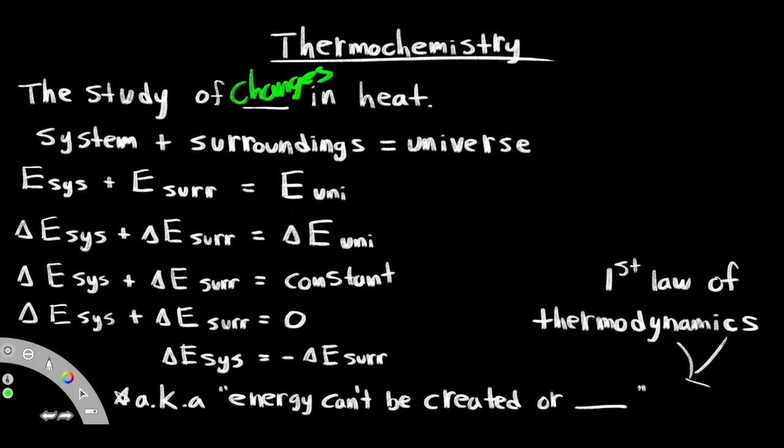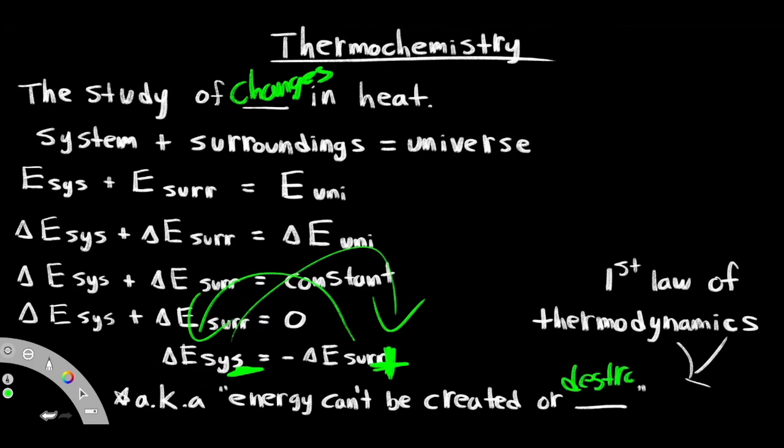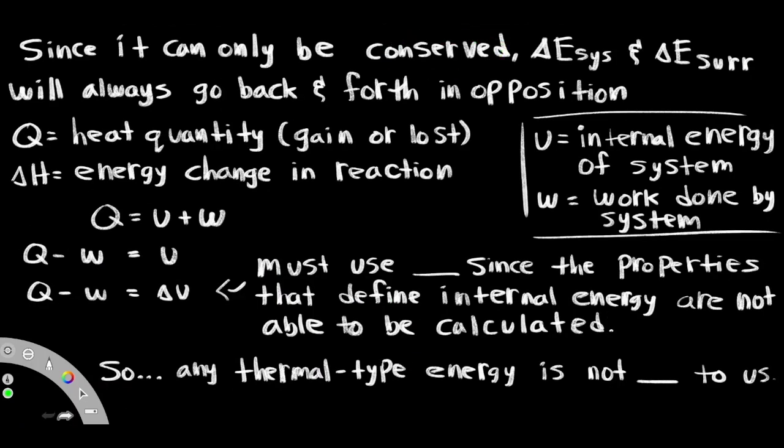The change of energy of the system is equal to the negative change of the energy of the surroundings, which means whatever energy is being given off from here can go into the system. And it can be done vice versa as well. You just have to change this into a negative and turn this into a positive. So energy can't be created or destroyed. It is conserved between these two variables, system and surroundings. So if they're conserved, they just go back and forth in opposition.